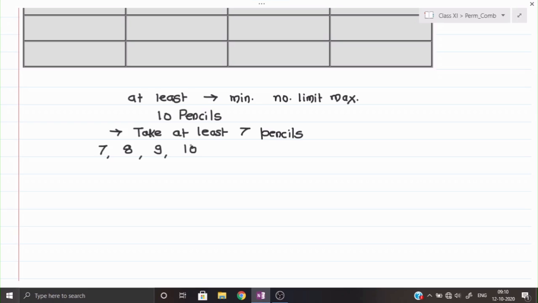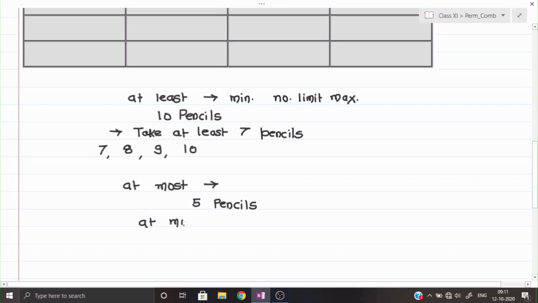Okay, for example, suppose if I talk about at most in the same question, what is the meaning of at most? In the at most, we shall start from the minimum and we shall go till the point wherever they are asking. Suppose I have 5 pencils, and they are saying you can take at most 3 pencils.